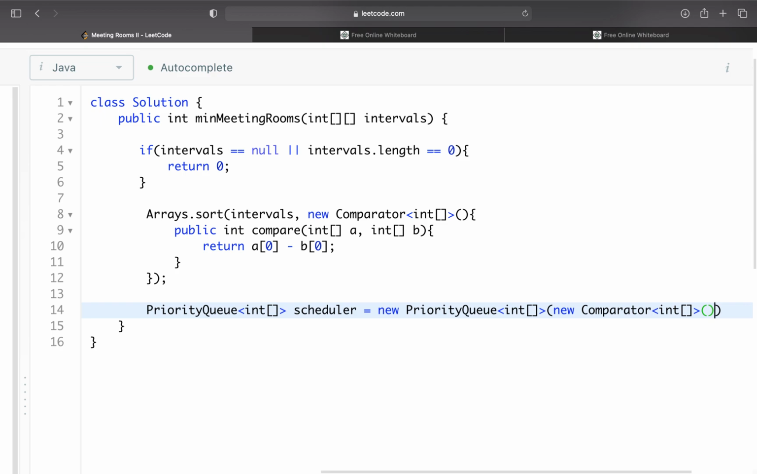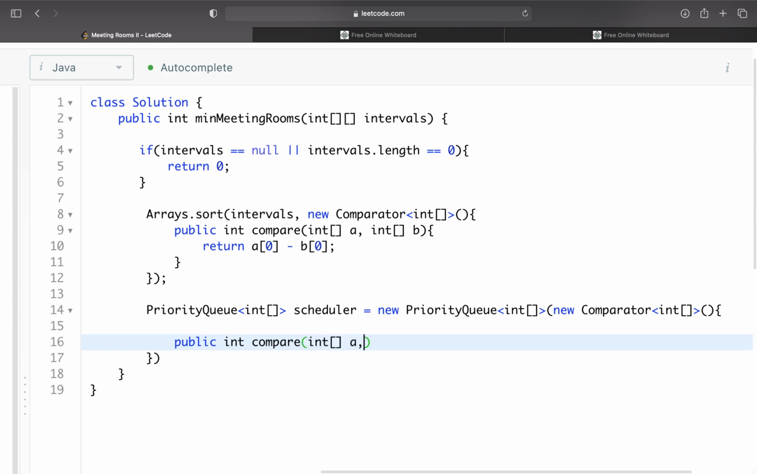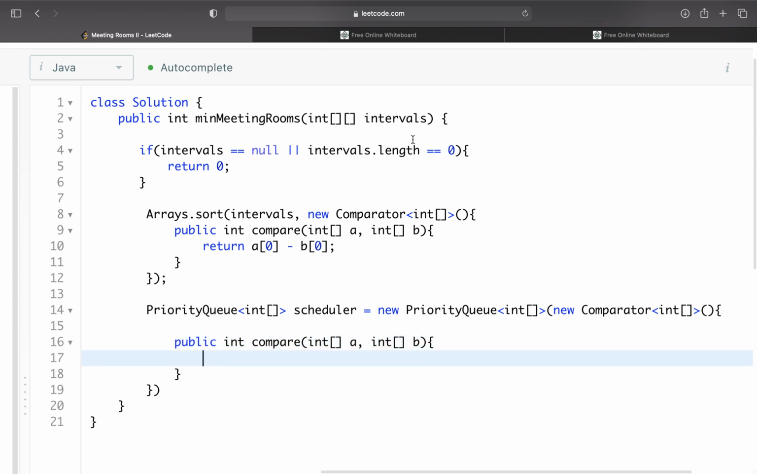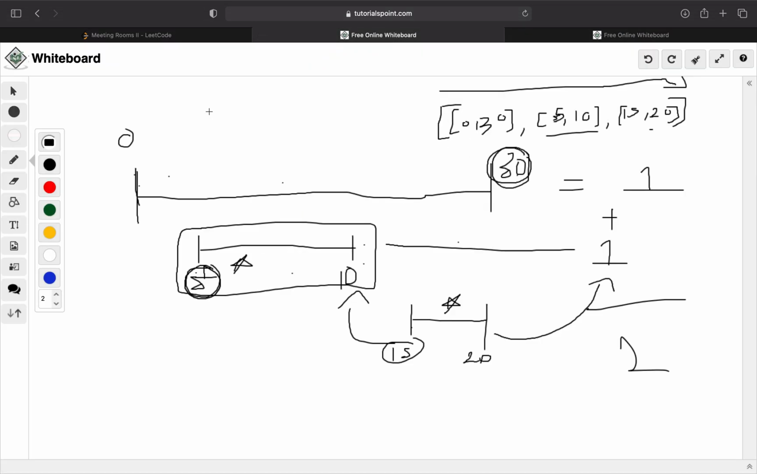So in here, we're going to have another compare function, public int compare, with int[] a and int[] b. It's going to do the same thing, but this time we're comparing based on what time the meeting ends. We want the meeting that ends the earliest on top so that we can compare our other meeting times to it, if that makes sense.